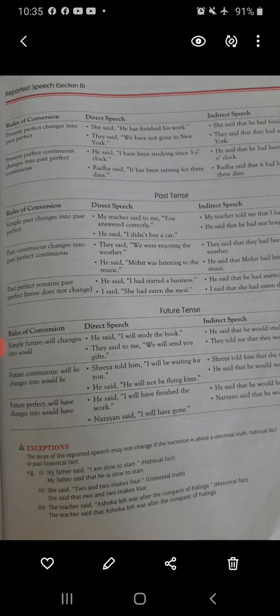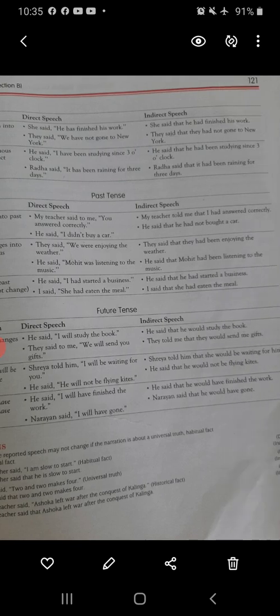Now, present perfect changes into past perfect. Now, she said, he has finished his work. You can see the verb form is subject plus has plus third form of the verb. What is it? Present perfect tense. Now, we have to change present perfect tense into past perfect tense. What is the verb form for past perfect tense? That is subject plus had plus third form of the verb. She said that he had finished his work.